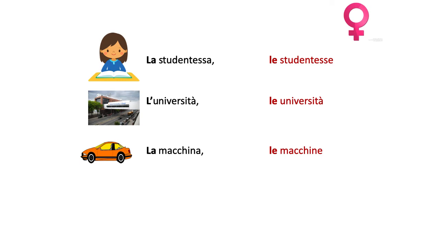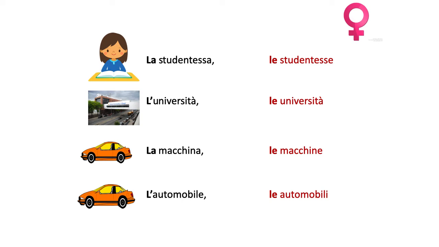There's yet another word for car, which is also feminine. Automobile. Automobile, it's also feminine. It begins with A, which is a vowel, right? What do we do when the word is feminine, begins with a vowel, and we want to use a definite article? We say l', right? So l'automobile. L'automobile. And then what would the plural be? You already know. Le automobili.